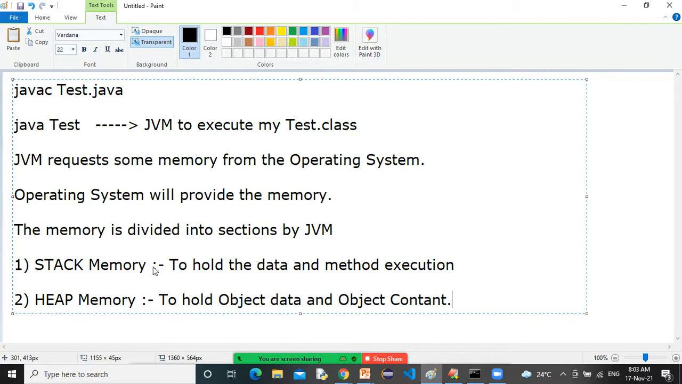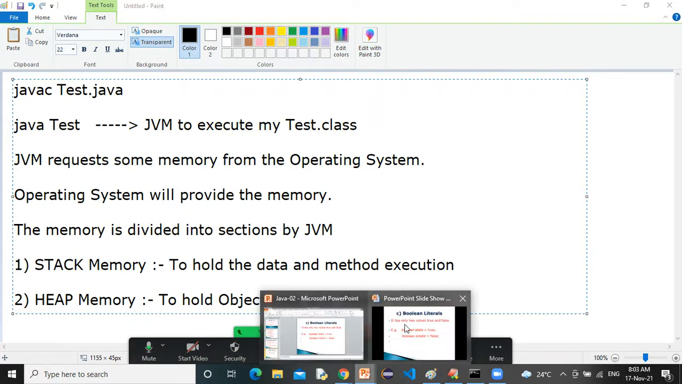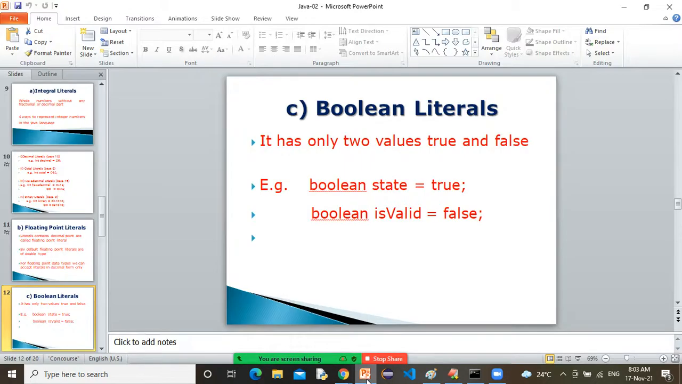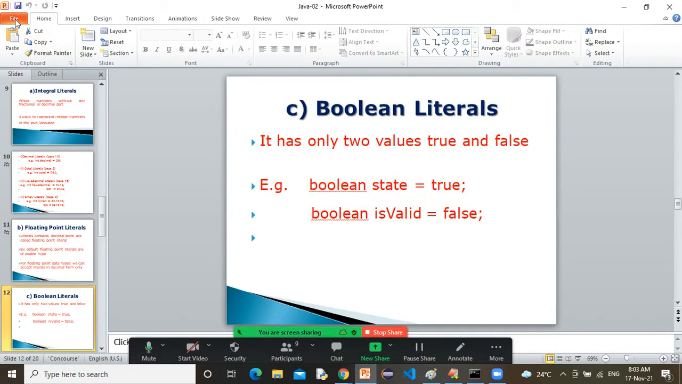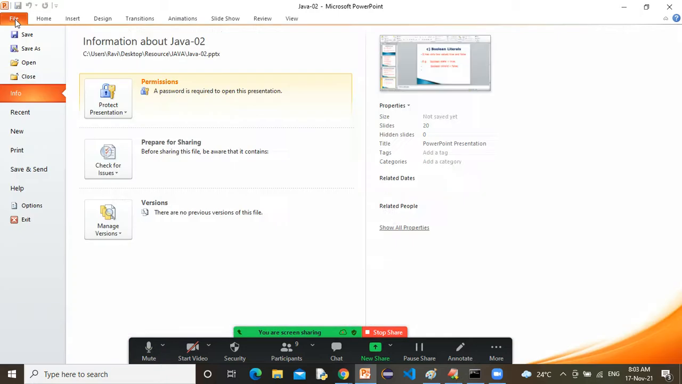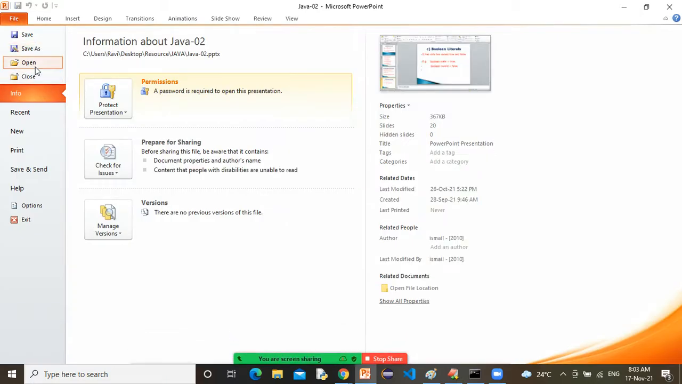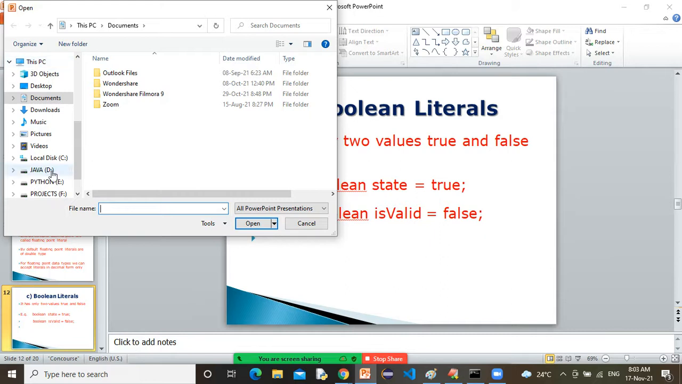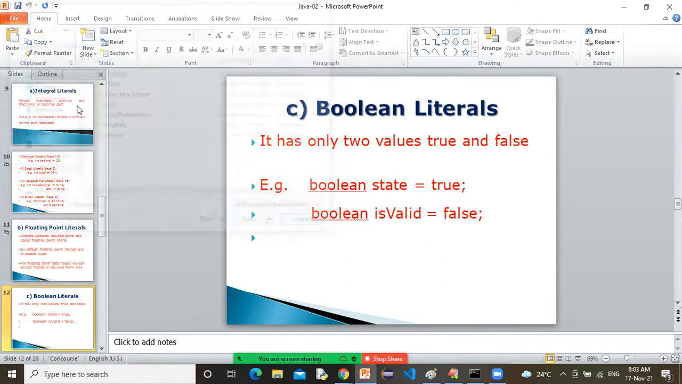There are a lot of things inside the memory of the JVM, guys. If you want to see, I have a slide. Just wait, please. I actually want to give you a glimpse, an idea.